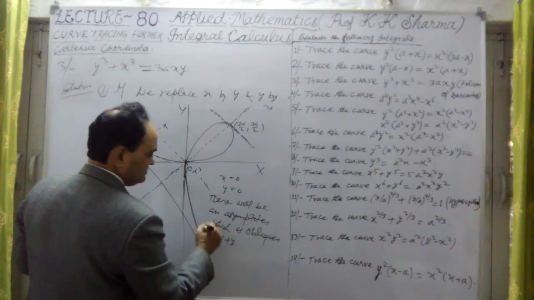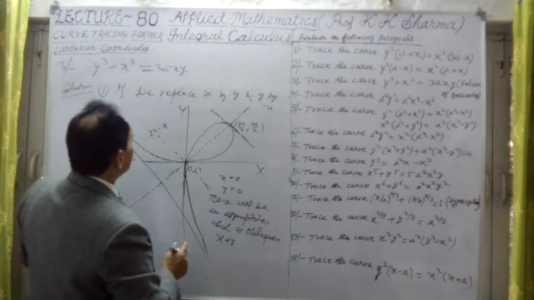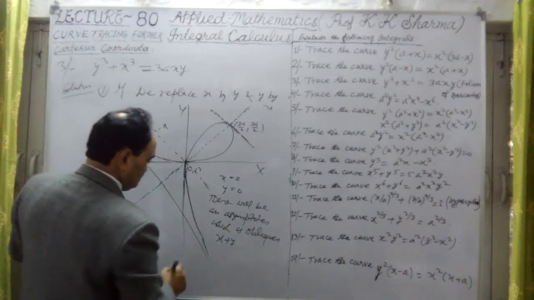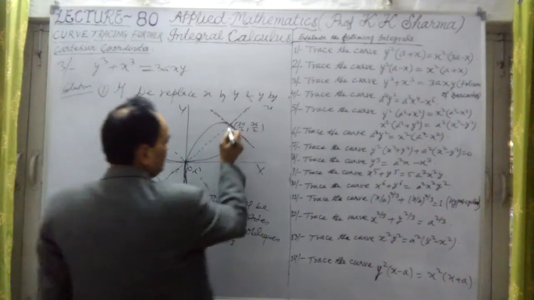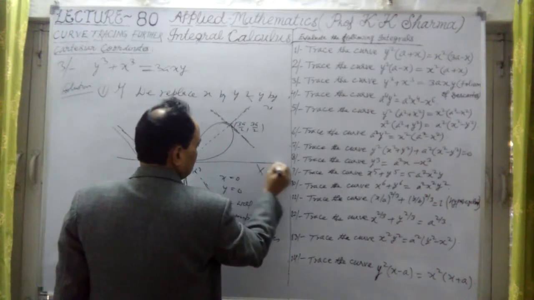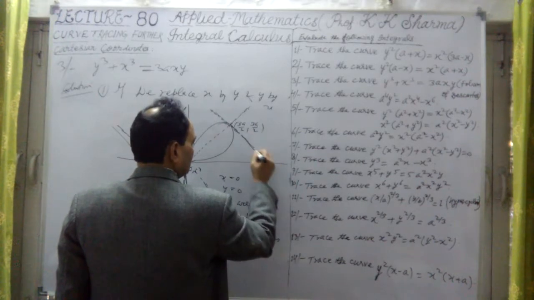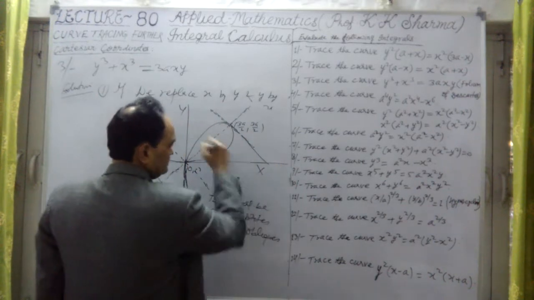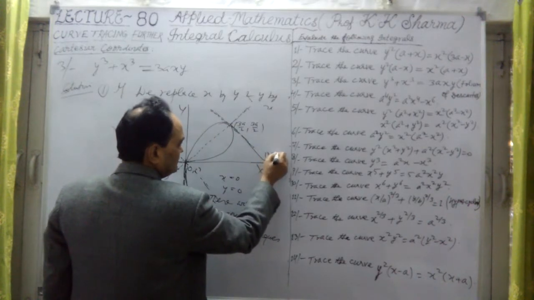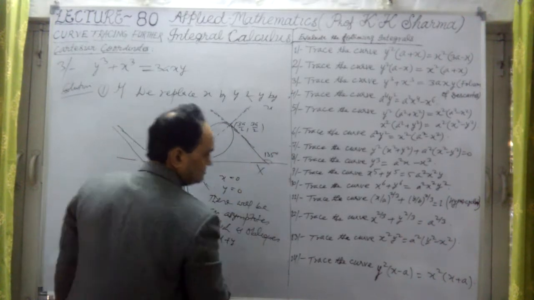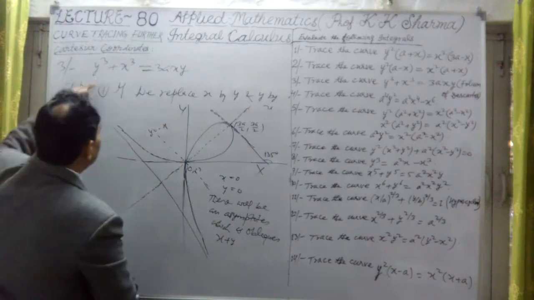After differentiating this, we can obtain it. So if I find the differentiation, d by dx, let me find out what the tangent line is here. In this case we cannot find this point directly. This will be 135 degrees, so d by dx will be negative. Then let me find out d by dx.